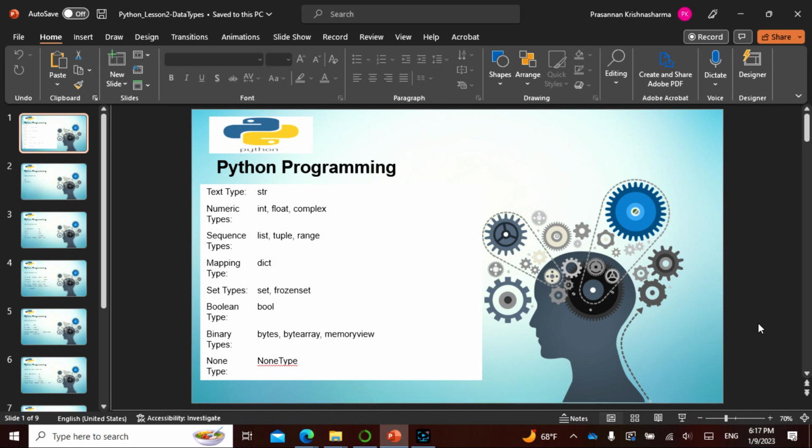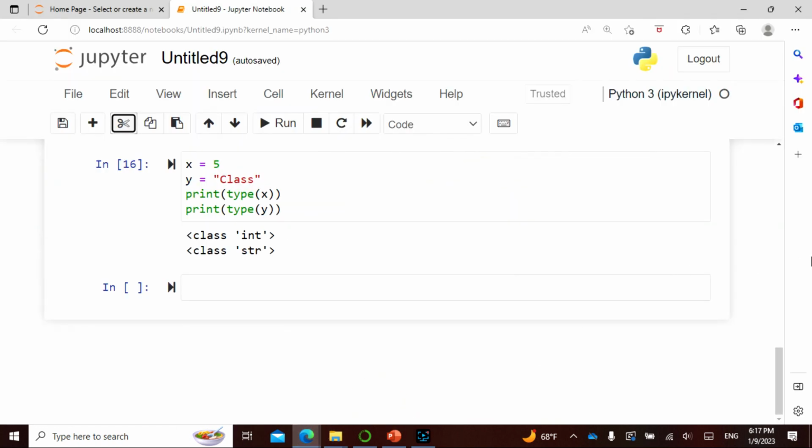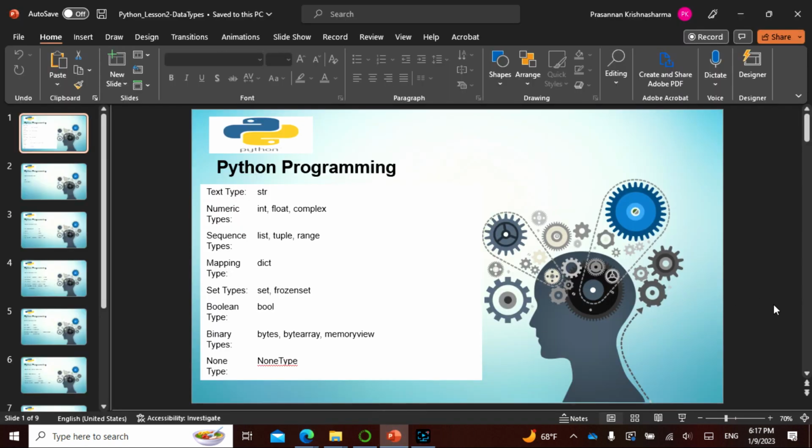When you come to the data type, we have x equals 5. This is a variable, and we assign 5. This is a variable we assign class, and this is an integer, this is a string. That is what we did. So how many data types are there? We have a text type, which is a string.